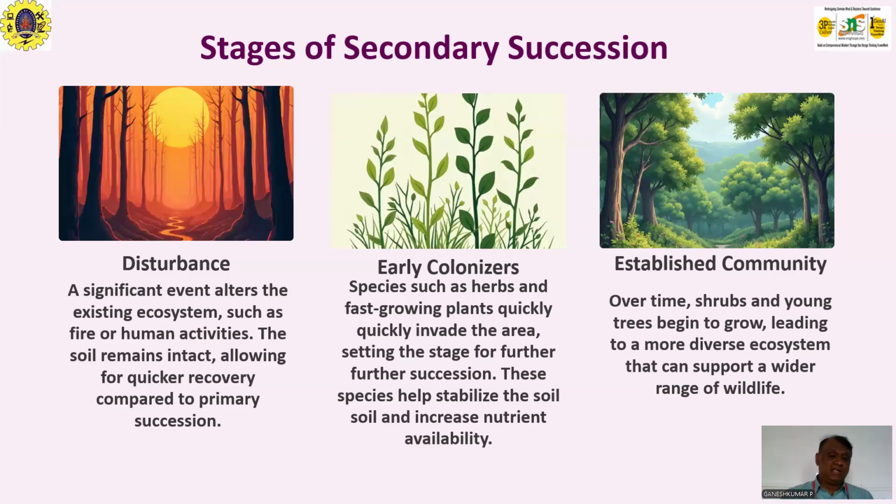These plants help stabilize the soil and increase nutrient availability, so that they alone can grow; they create their environment, not allowing other plants to get involved. The established community is the final stage, where over time shrubs and young trees begin to grow, leading to a more diverse ecosystem that can support a wide range of wildlife.